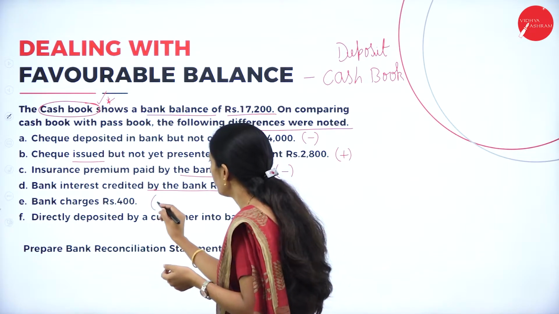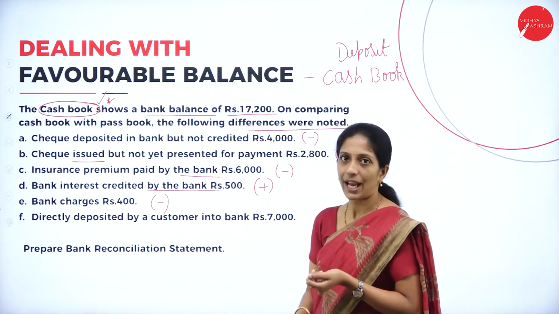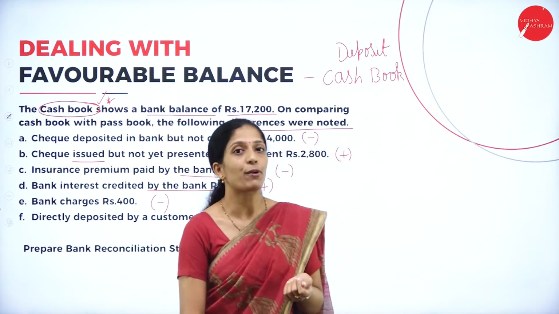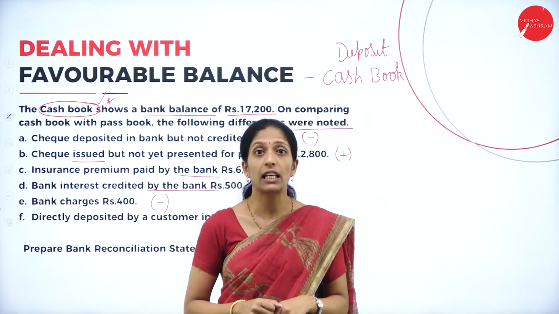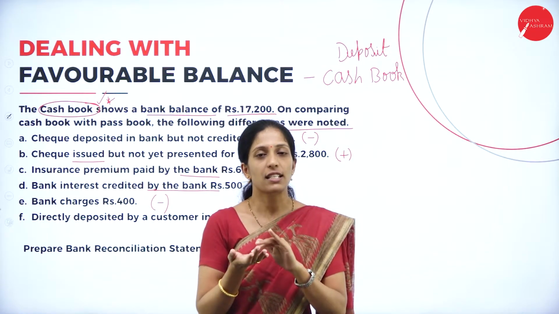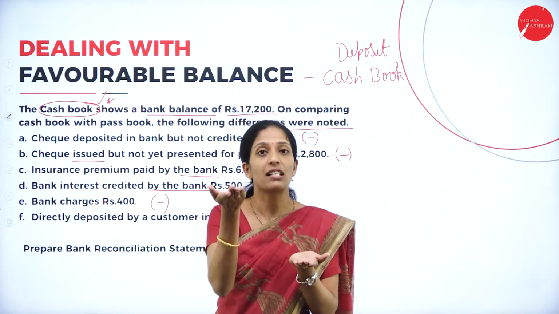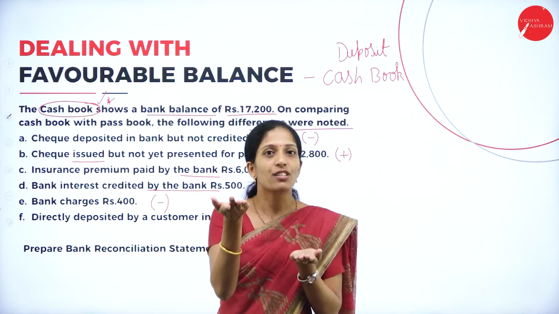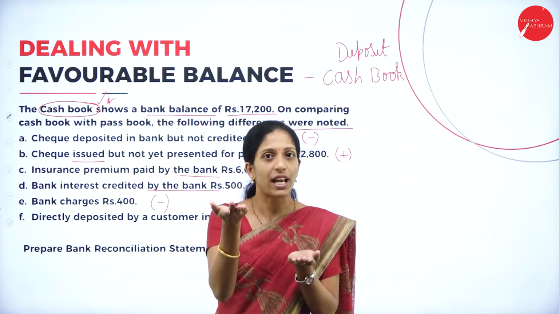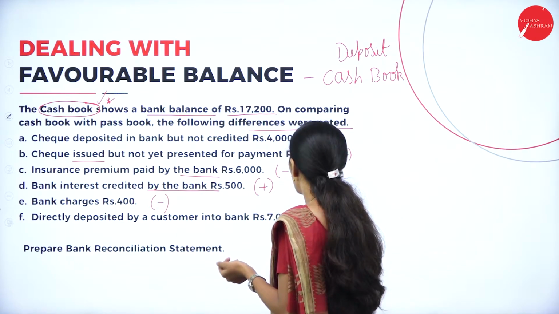What do you have to do? Minus. So minus. Next, directly deposited by a customer into bank. A customer has directly deposited into the bank, so bank balance as per passbook has increased. This is the cash book, this is the passbook. The passbook balance has increased because a customer directly deposited into the bank, but it is not known to the cashier. So adjust the cash book to the passbook. What do you have to do? Add. So this is add.